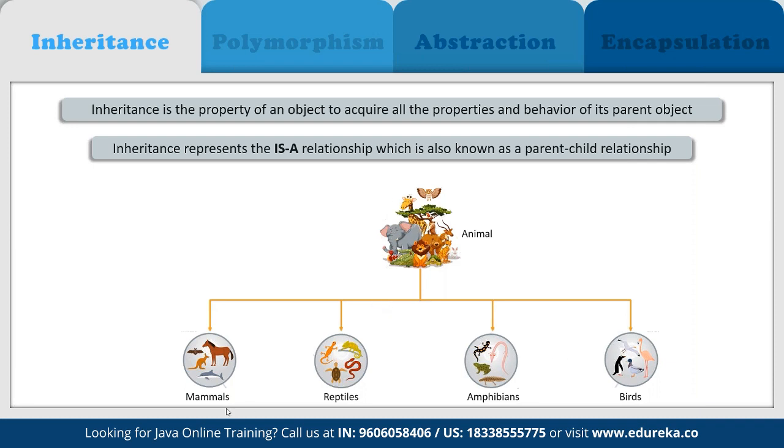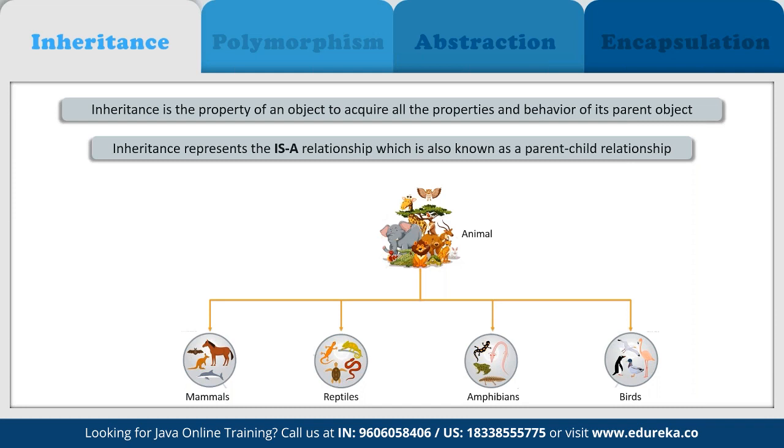Although they all are different, they derive some common properties from the animal class itself. So inheritance is a concept where the properties of one class can be inherited by another, and it helps to reuse the code and establish a relationship between these different classes.